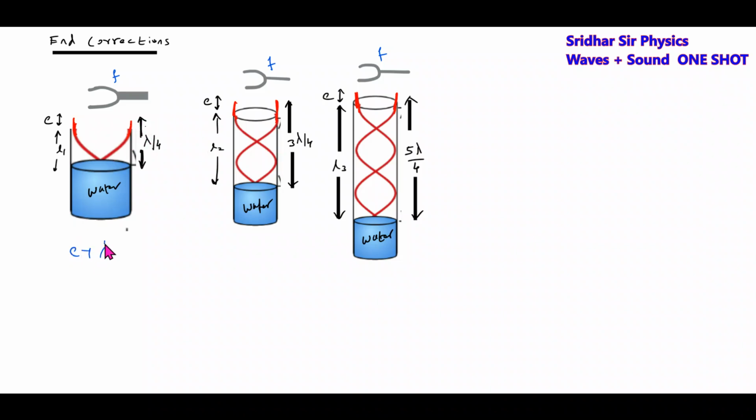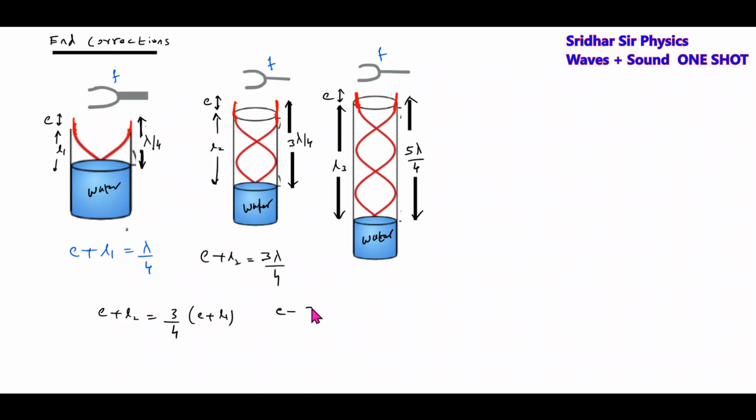So E plus L1 should be equal to lambda by 4. Similarly, the oscillations will get extended beyond the length of the tube. Then E plus L2, where L2 is the physical length we can measure. This E we can't measure. So this should be equal to 3 lambda by 4. So that's lambda by 4. Now we can replace it as E plus L2 equal to 3 by 4 (E plus L1).